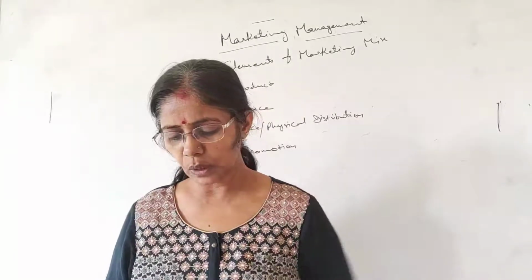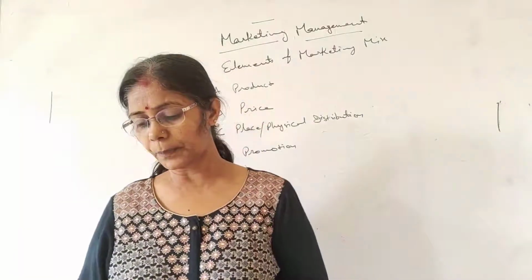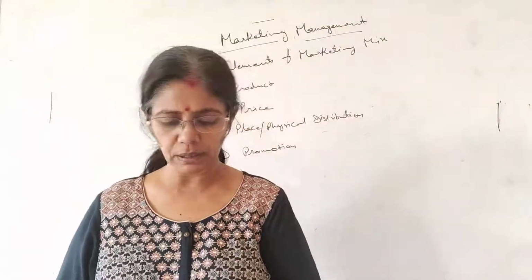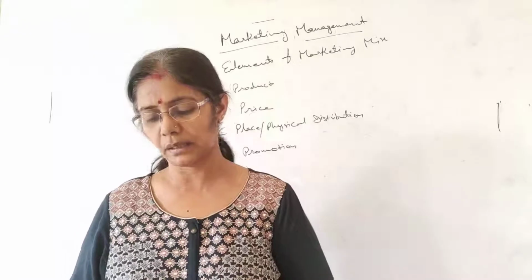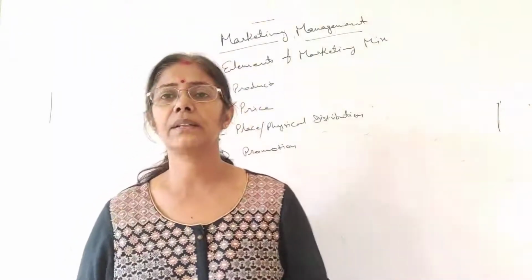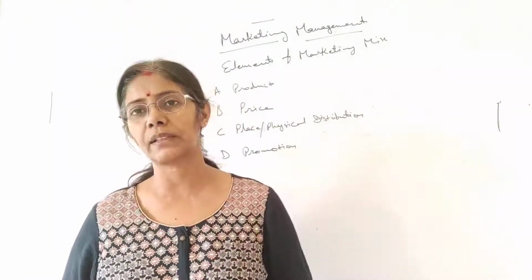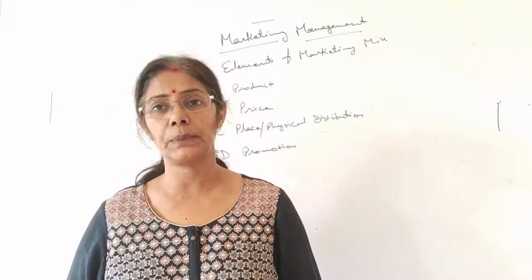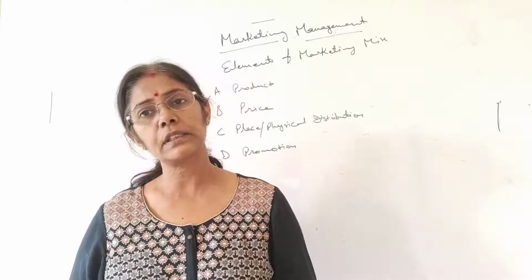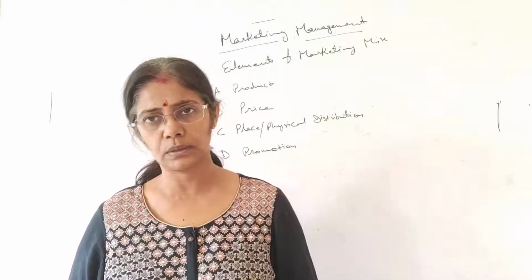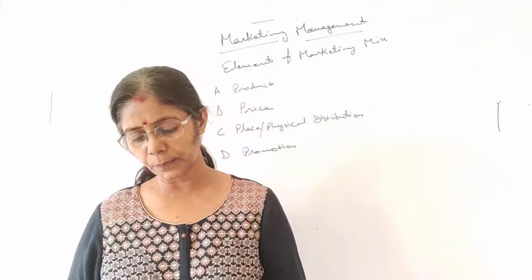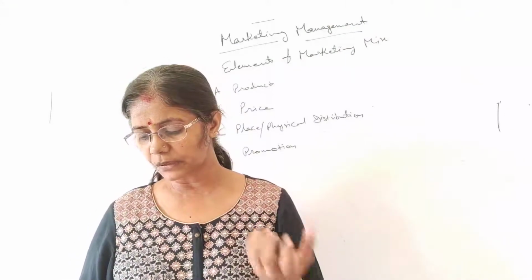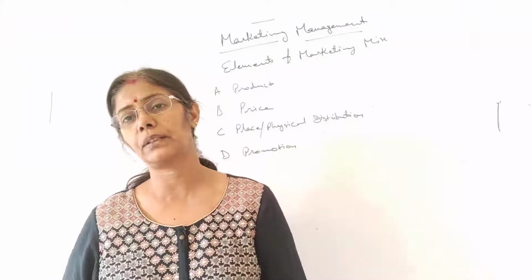Assigning a monetary value to a product or service, or fixing the price of a product or service, is not an easy job, as we have already talked. Various factors affect that, and we have to take care of all these factors while deciding the prices. So what are the factors which we have to keep in mind while fixing the price of any commodity or service? The first one is pricing objectives. What the objective of a firm is, is a very important factor which helps in deciding the price.